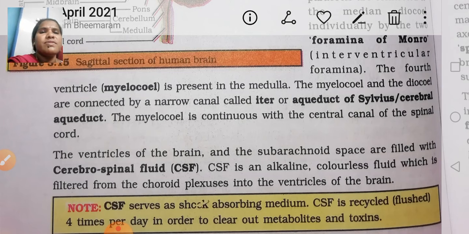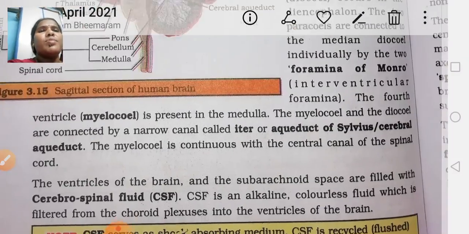Okay, the CSF serves as a shock absorbing medium. The CSF is recycled 4 times per day in order to clear out metabolites and toxins in our body.